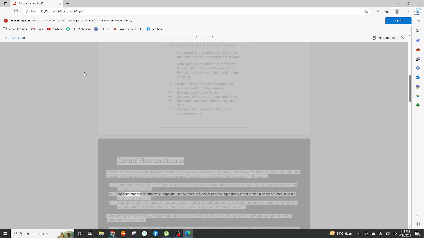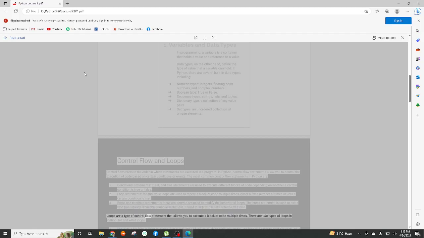2. Loop statements. For and while loops are used to repeat a block of code multiple times, either a fixed number of times or until a certain condition is met. 3. Break and continue statements. These statements are used to modify the behavior of loops. The break statement is used to exit a loop prematurely, while the continue statement is used to skip to the next iteration of a loop.